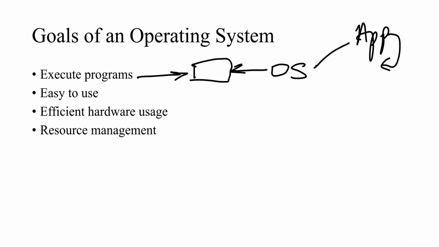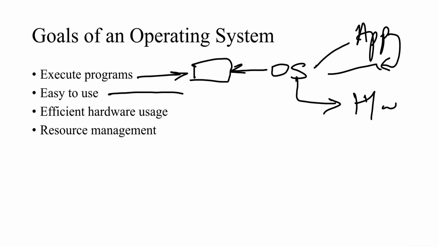So I'll send the command to the operating system, and the operating system will in turn deal with the processor and hardware and help us open the app. So this is the first goal, executing programs. The main goal of the operating system is to help the user execute programs, and execute might mean opening an application, playing a game, playing a song, whatever it might be.